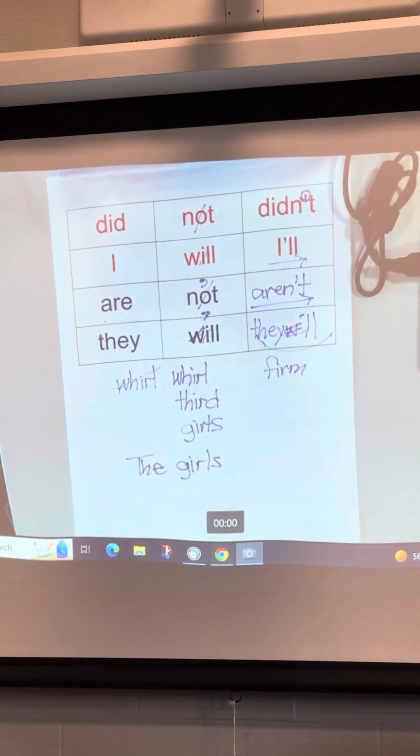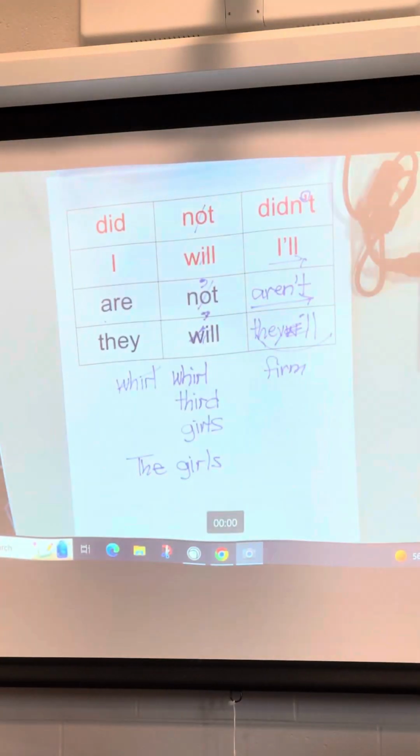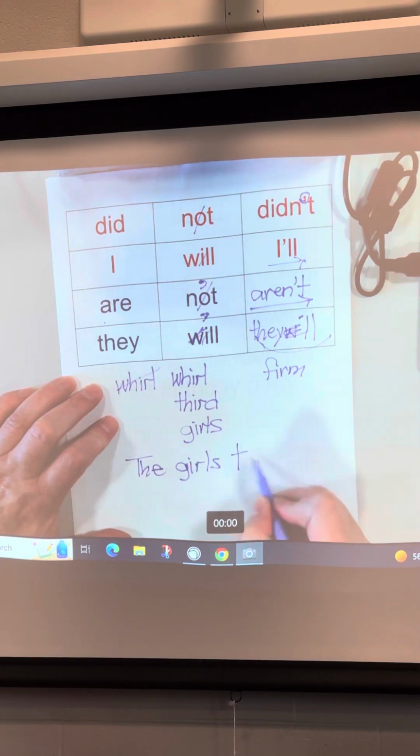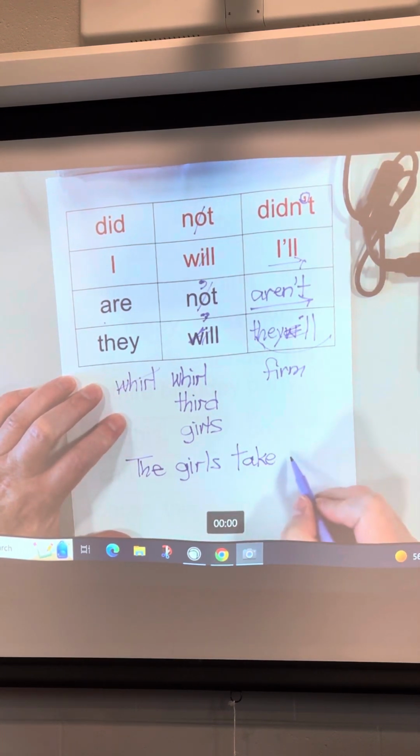Children, the sentence was, the girls take 3rd place. The second part is take 3rd place. What's the second part say? Take 3rd place. Say those words as you write them. Remember to put a period at the end. Again, I'm walking around giving stars.